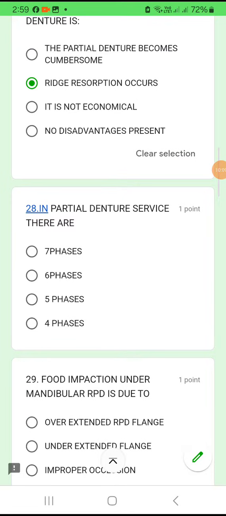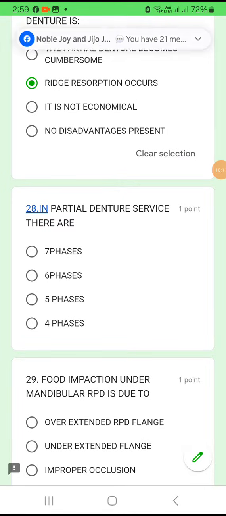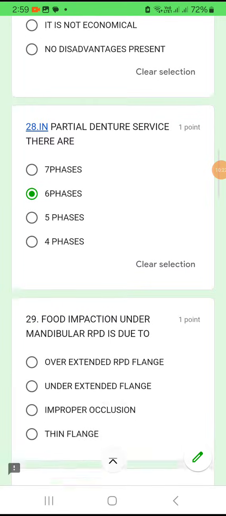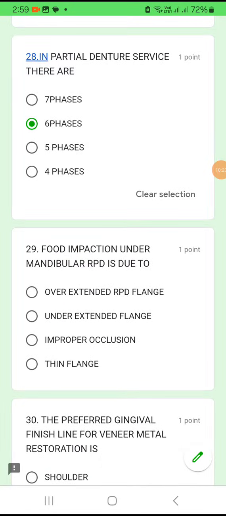Question number 28. In partial denture service, how many phases to fabricate a partial denture? How many phases are required? Okay, you definitely require 6 phases in a partial denture completion. You must have learned in the prostho.